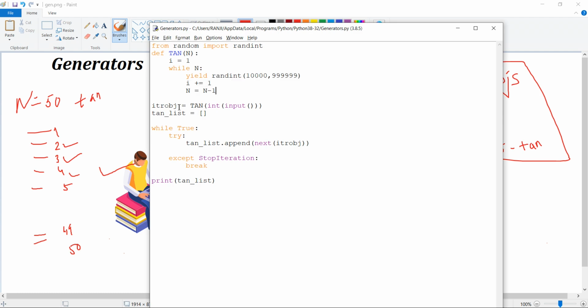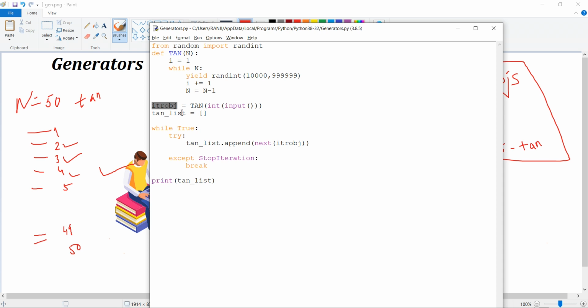And then what I need to do is take the input from the user, that the student will give how many random numbers I want to generate. So inside this tan I'll pass this. As you see, it takes some n, that is the value. That value is this input, that is user input. We can hard code this, but we are not hard coding, we'll make it more interactive. And that is an iterator object, a normal object you can consider.